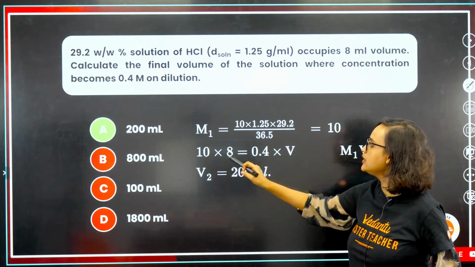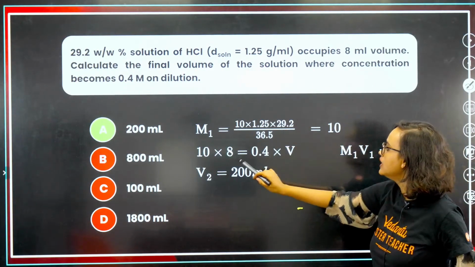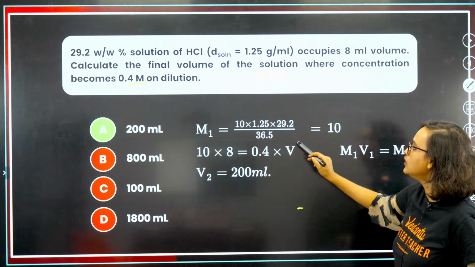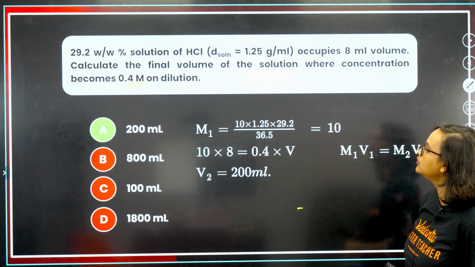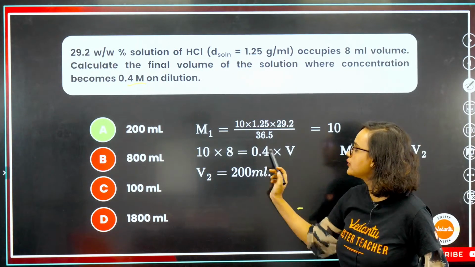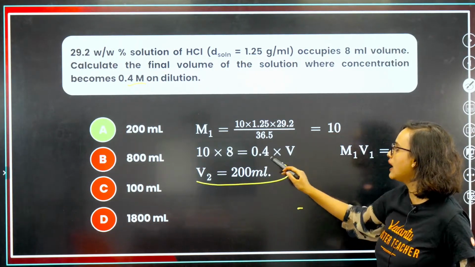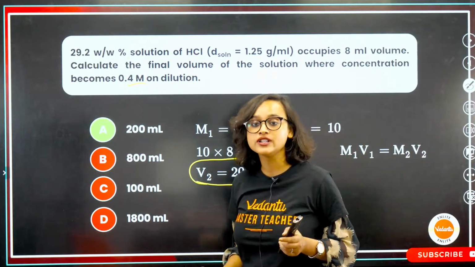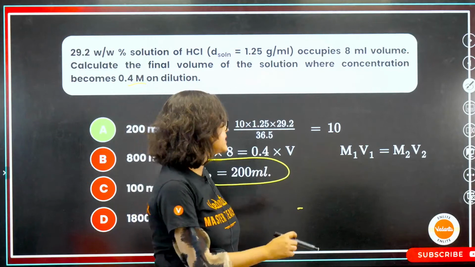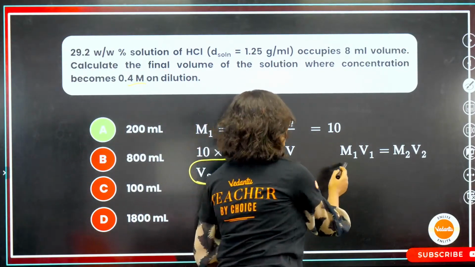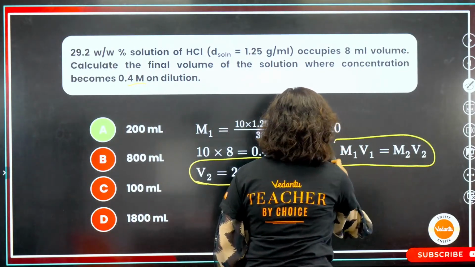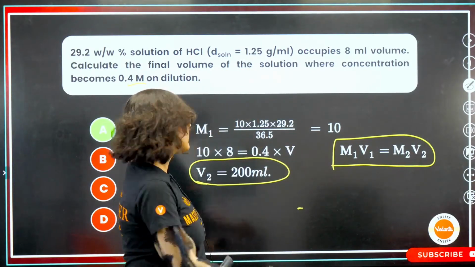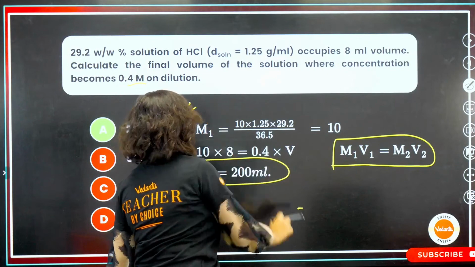Now once again, 10 into 8, it is given here, is equal to 0.4 into V2. So V2, if you calculate this, you will be getting 200 ml. Once again, what we just learned, Kishore, you are absolutely right. Just like how you said N1 V1, like that we can also do M1 V1 is equal to M2 V2. Clear? So that means our option A becomes correct.